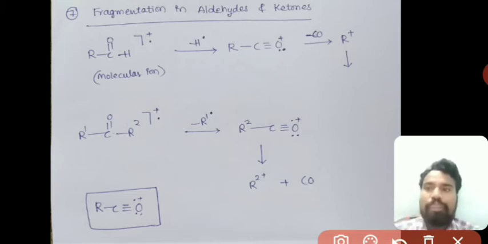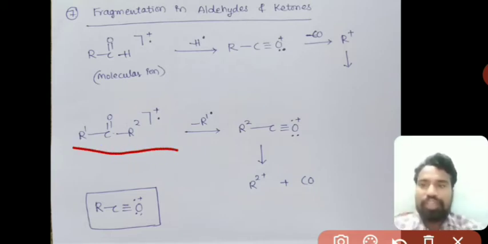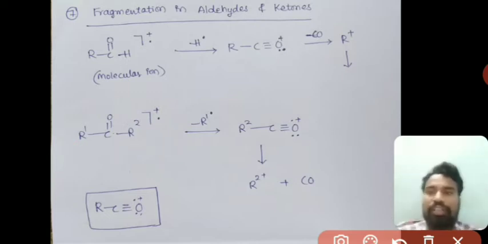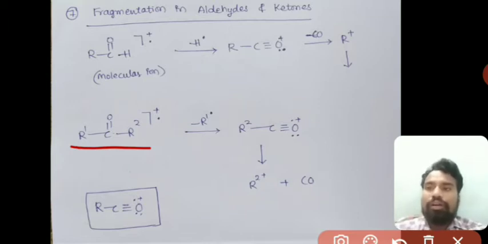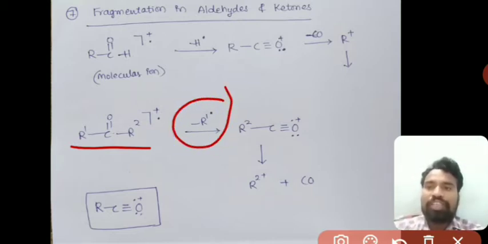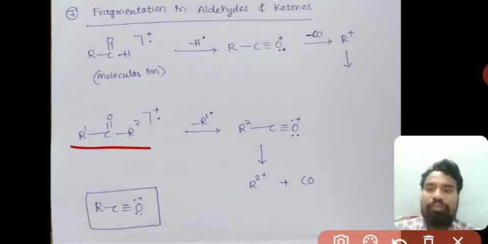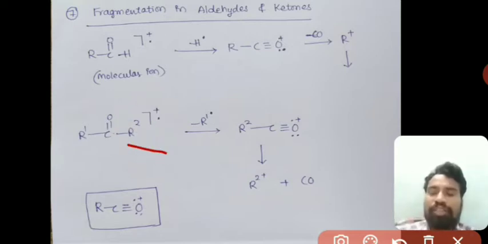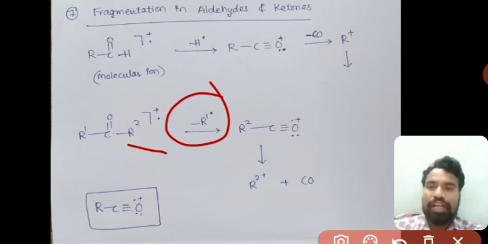In the same way, when ketones are bombarded with an electron beam, they form a radical cation, that is the molecular ion, R1-C double bond O-R2. If R1 is a small chain, it leaves as a radical. Or if R2 is a small chain, then R2 is removed as a radical.